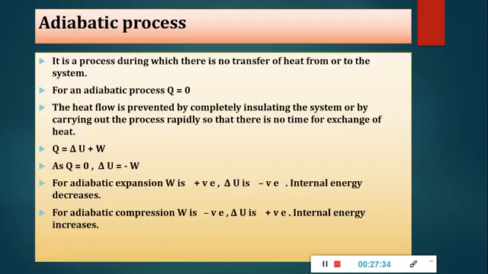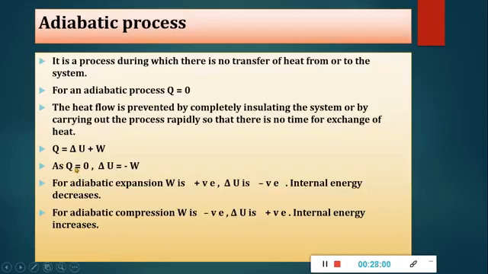Now next is what? Adiabatic process. In an adiabatic process, it is a process during which there is no transfer of heat from or to the system. So for an adiabatic process, Q is 0. That is, the amount of heat supplied is 0. So the heat flow is prevented by completely insulating the system or by carrying out the process rapidly, so that there is no time for exchange of heat.